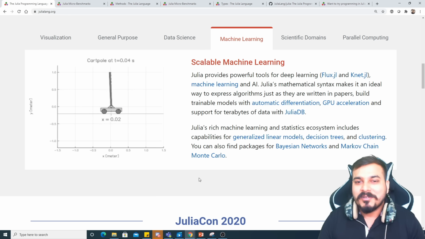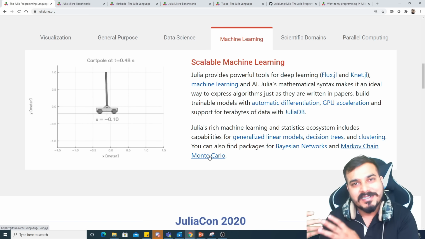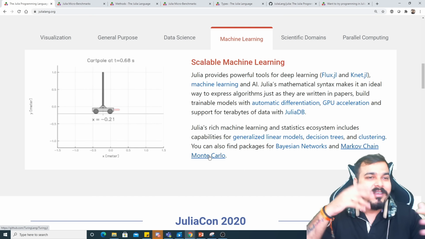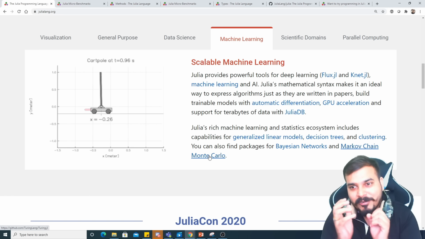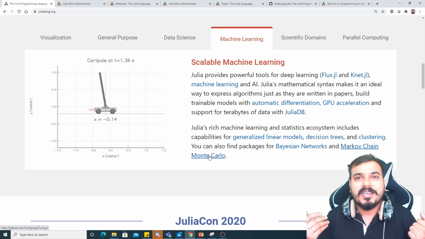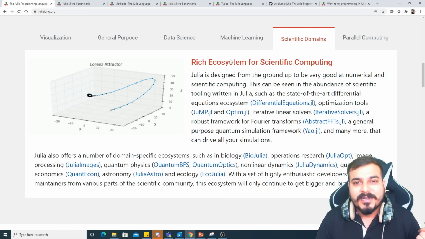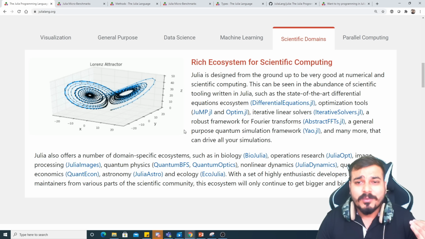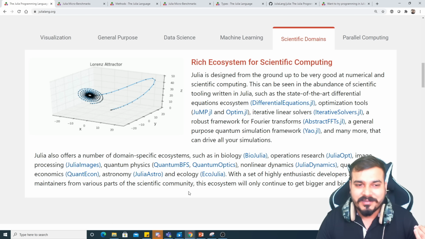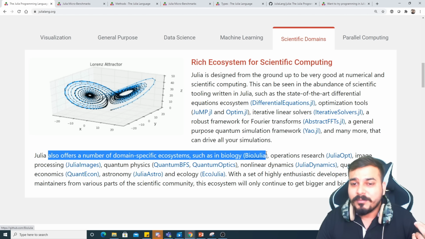Now, I have implemented some of the deep learning and machine learning techniques, guys. The amazing graphs that we see, like how they are present in TensorBoard, right? Similarly here, we'll be able to create some amazing graphs with respect to training the model, and we'll also be able to see all the other performance metrics. The other thing is with respect to the scientific domain. So this was one example, right? With this kind of graph you'll easily be able to see how the differential equation is getting solved, and many more things. Julia also offers a number of domain-specific ecosystems.